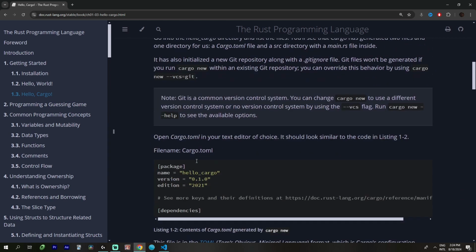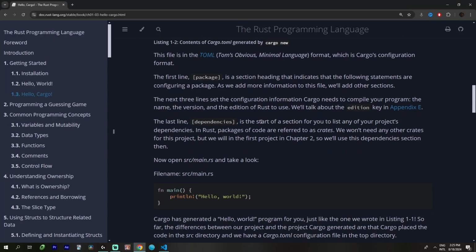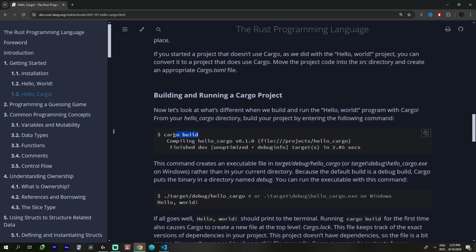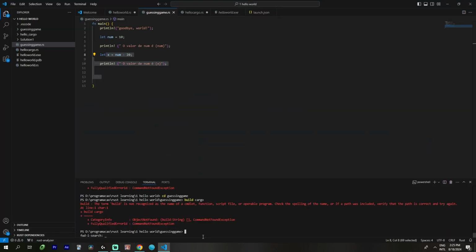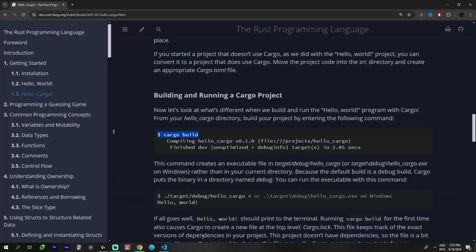Okay. Let's see. Cargo build. Maybe cargo build. Okay, we're building the cargo. Nice. Looks different from pure prompt.